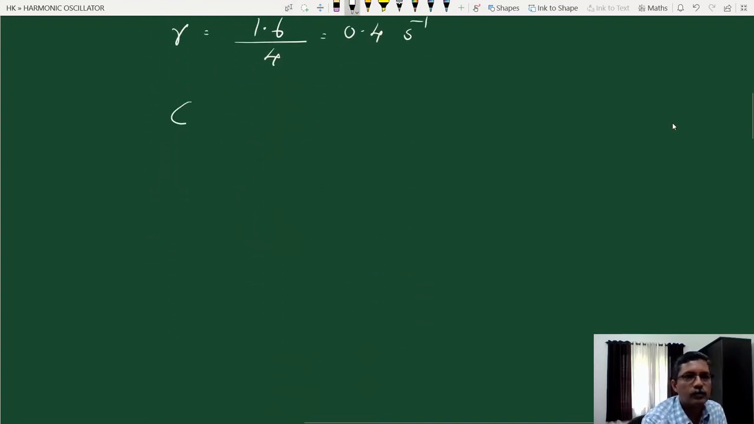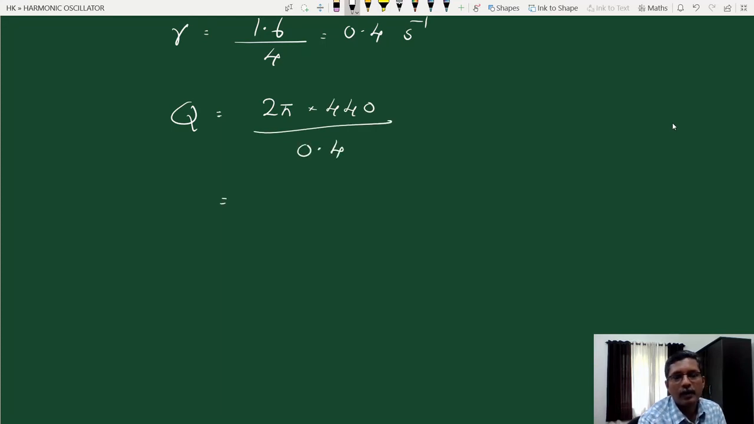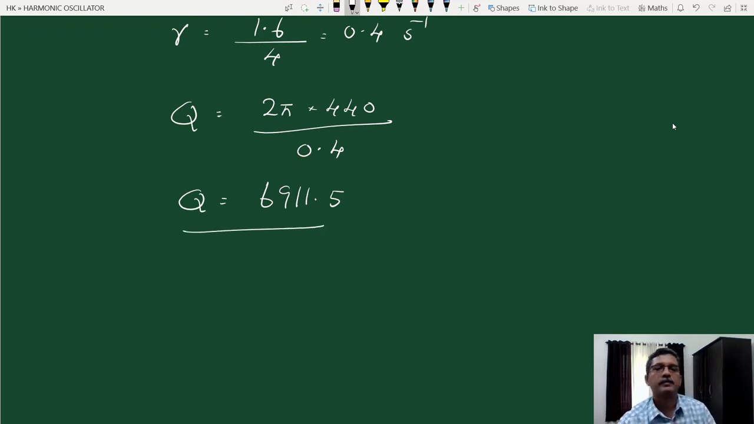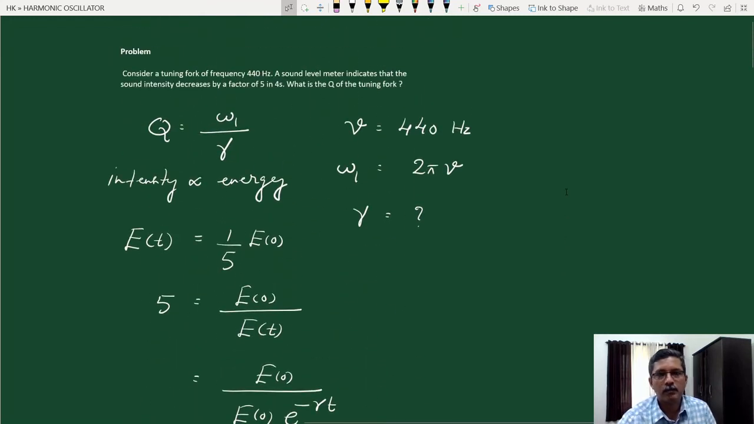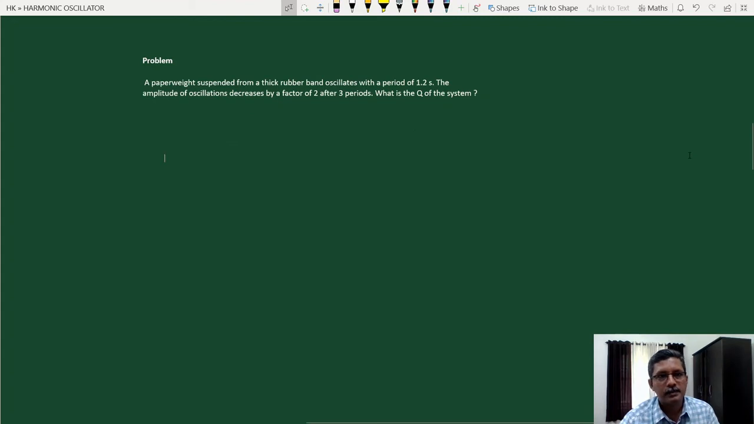So Q is equal to 2 pi nu. Nu is 440 divided by gamma 0.4, and the result is 6911.5, nearly 7000. Okay, so this is the quality factor of a typical tuning fork of frequency 440 Hz. In general, the quality factor of tuning forks is of the order of 1000. Okay, this is 7000.